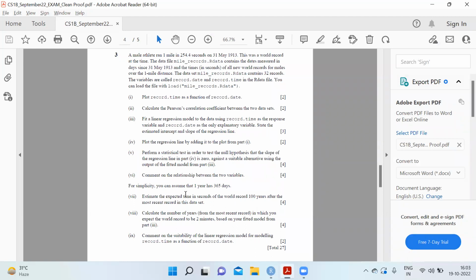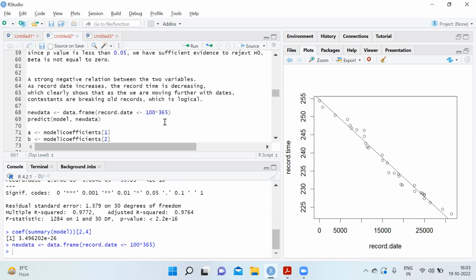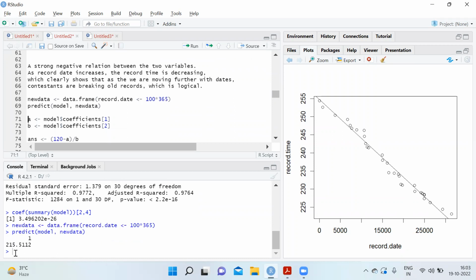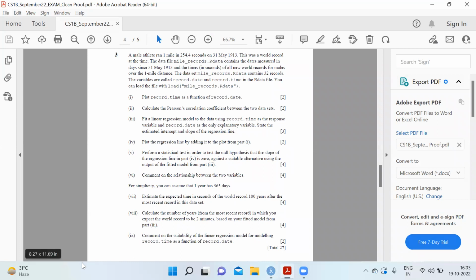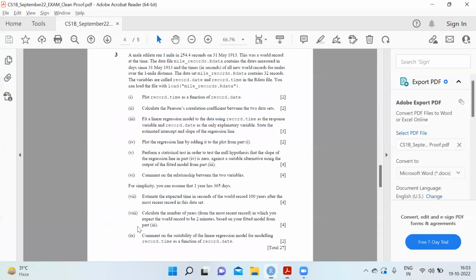For simplicity, you can assume that 1 year has 365 days. Estimate the expected time in seconds of the world record 100 years after the most recent record in the data set. So new data is a data.frame. After 100 years means 100 times 365 days we need. This is the new data, and predict model, new data. So the record is 215.5112.